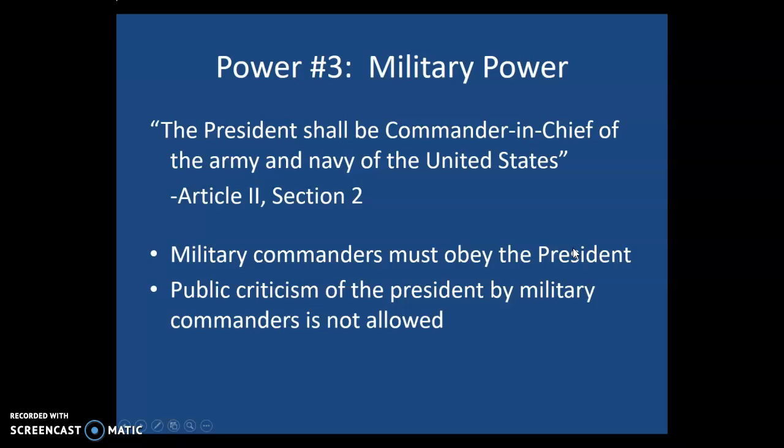In fact, an officer in the United States military is not allowed to offer public criticism of the president. Any officer, and that's down as low as a lieutenant, they are not allowed to publicly criticize the president. If they do, they will likely be fired, and that does happen sometimes. We've had several generals, high generals, fired for criticizing the president of the United States, not necessarily President Biden, but previous presidents.